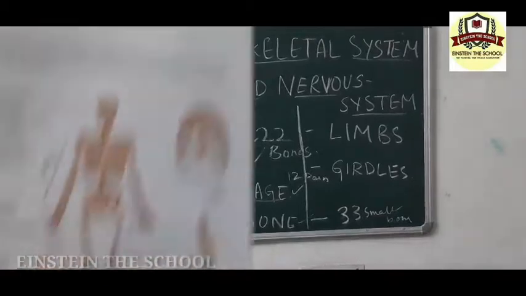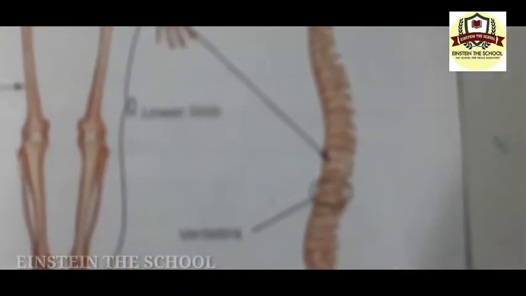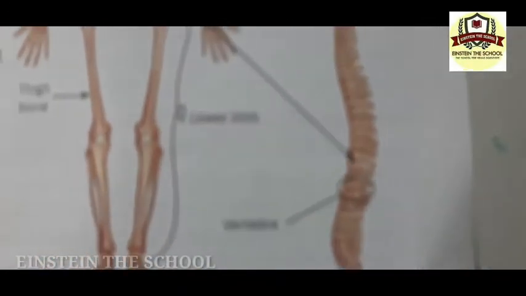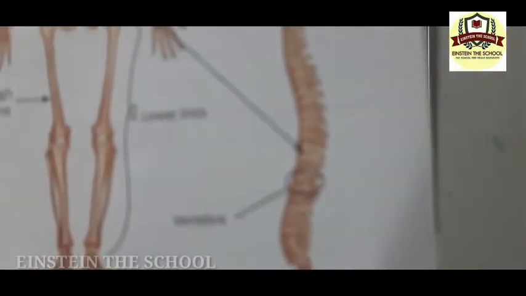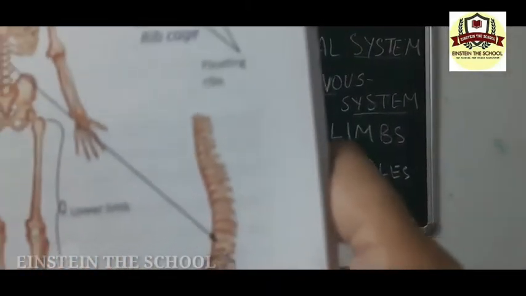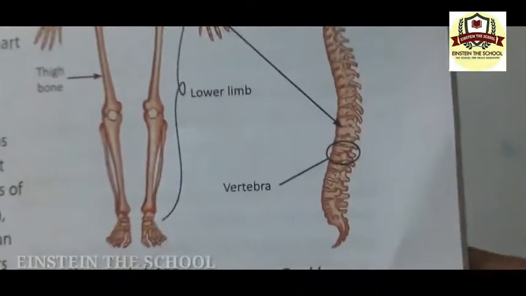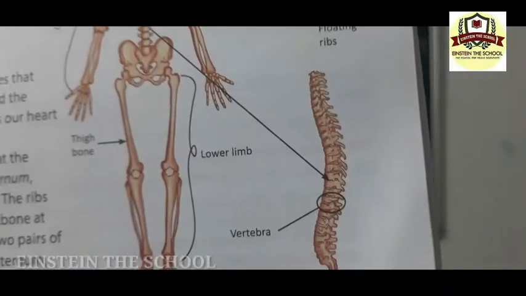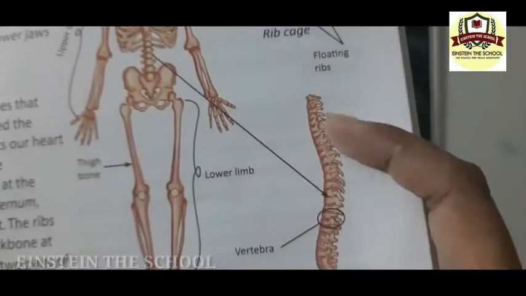You can look at the picture so you'll understand it properly. You can see small bones here, right here to the side.